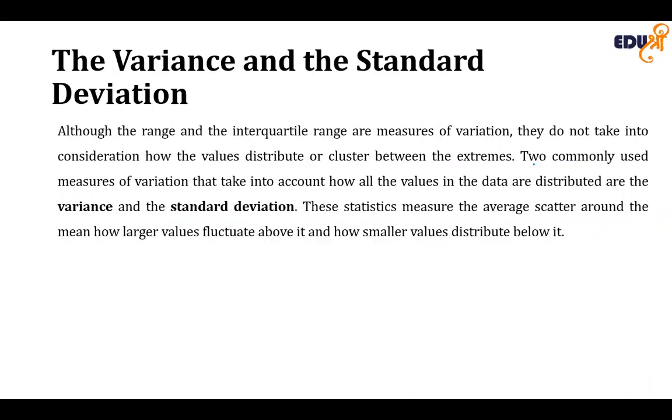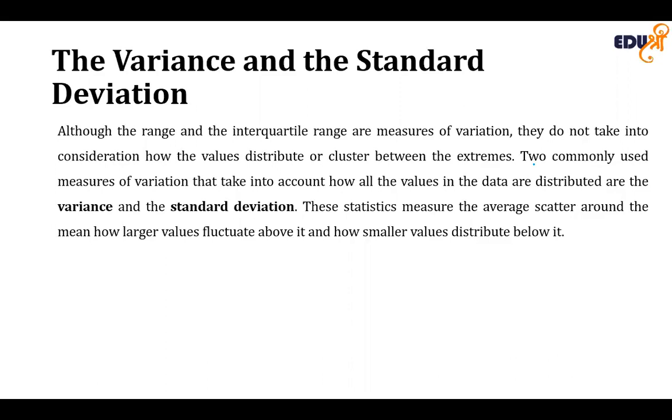Being a simple measure of variation, the range does not consider how the values are distributed or clustered between the extremes. Two commonly used measures of variation that account for how all the values are distributed are the variance and the standard deviation. These statistics measure the average scatter around the mean, how much larger values fluctuate above it, and how much smaller values fluctuate below it.